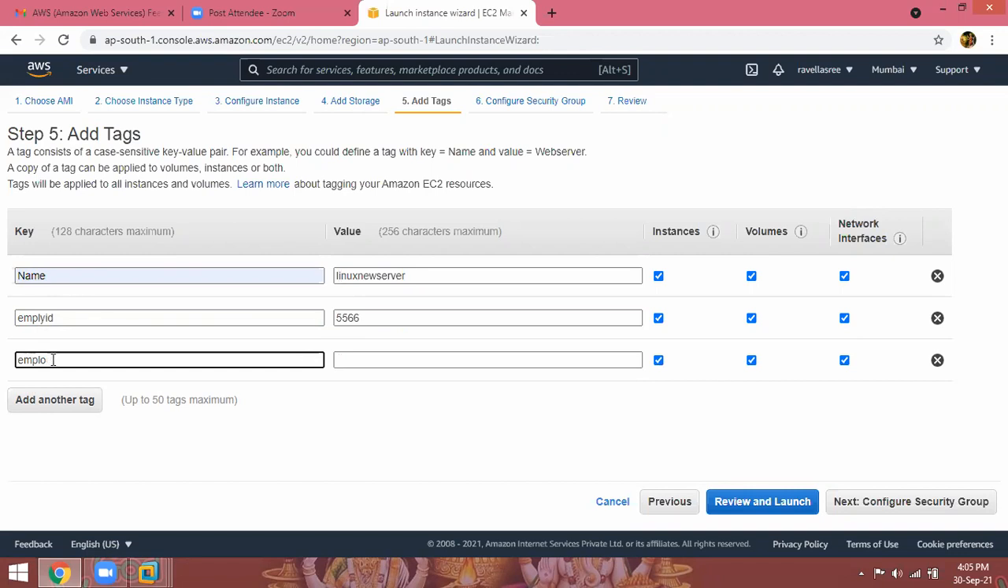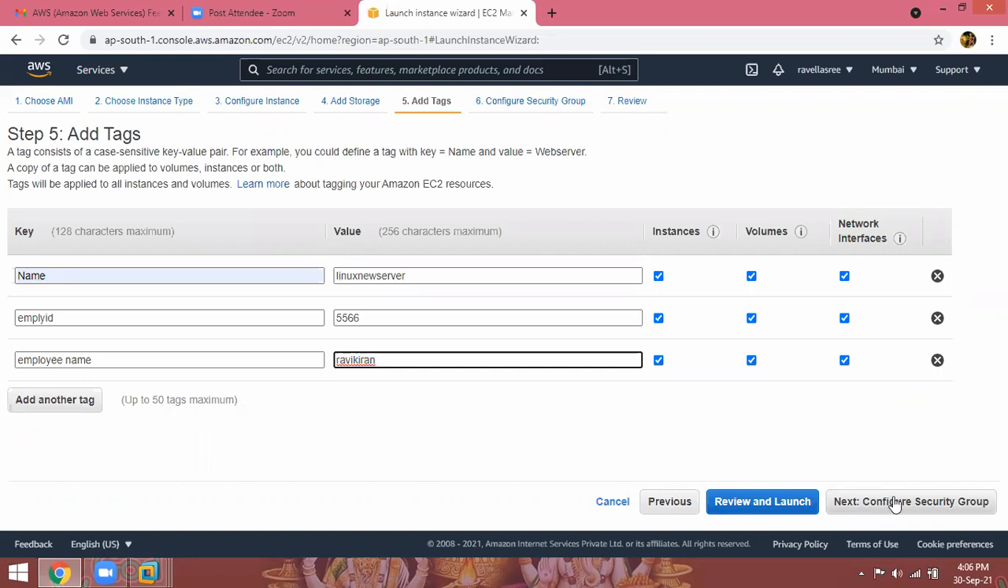We're not going to use these names. No need to use them. I'm just giving them so you know who created the instance. In a big organization, we have to understand who launched this instance. Employee name, for example Ravi Kiran. Department, if you want to write it, depending upon the requirement.